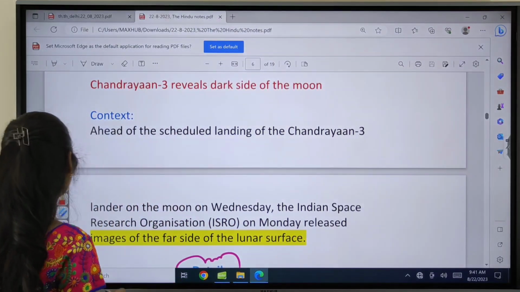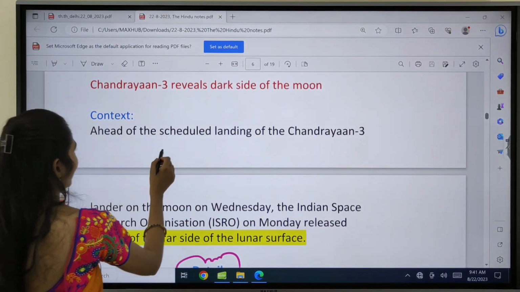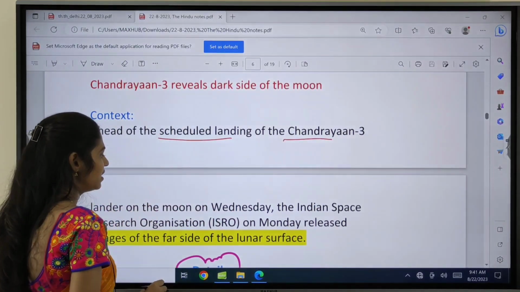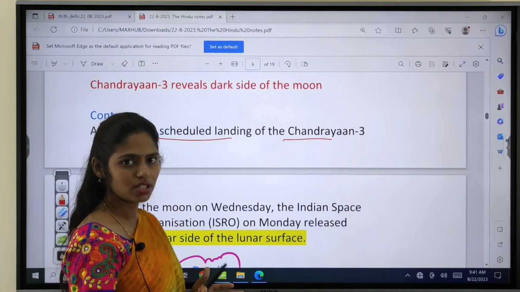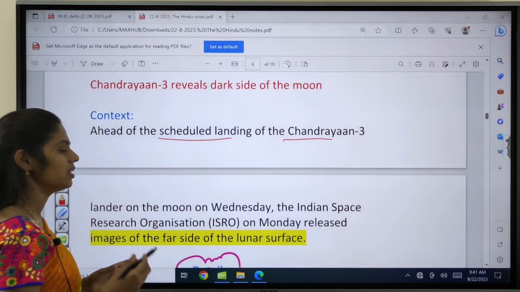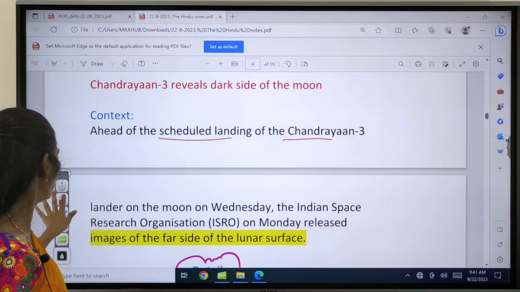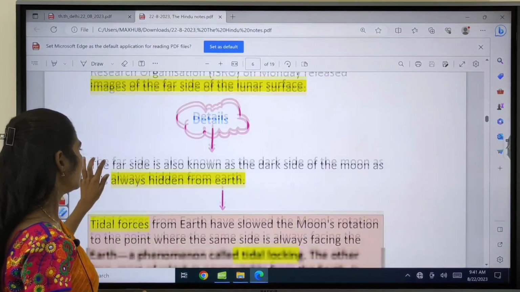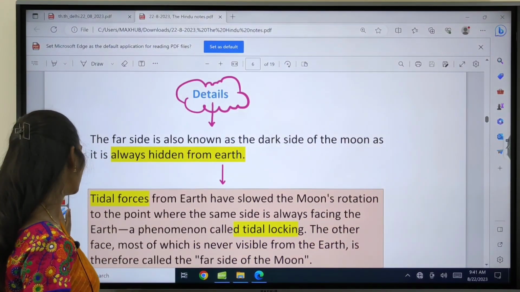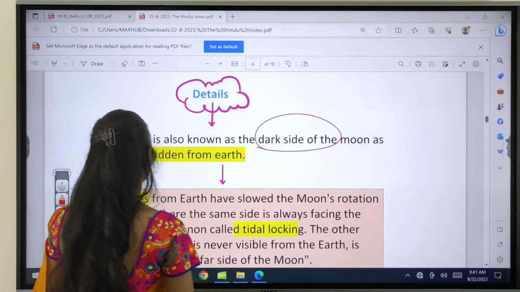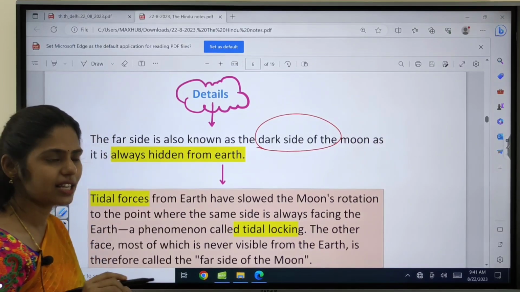Okay, so if you see the context, it says that ahead of the scheduled landing of Chandrayaan-3, the lander sent some images of the lunar surface, and these images have been released by ISRO. If you see some details, it says that the far side of the moon is also known as the dark side of the moon. So why is it called the dark side?